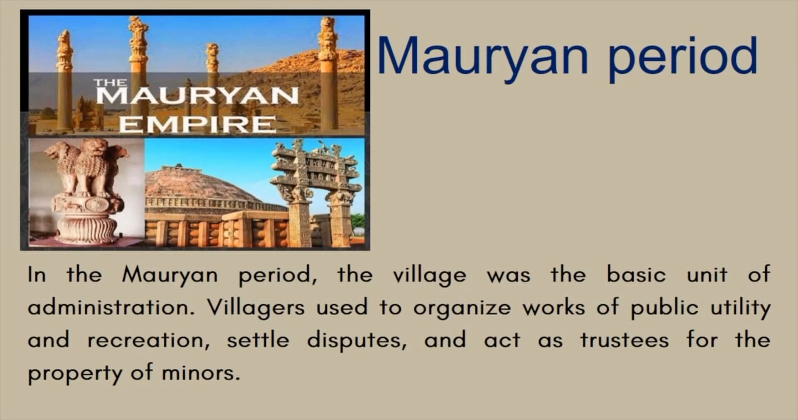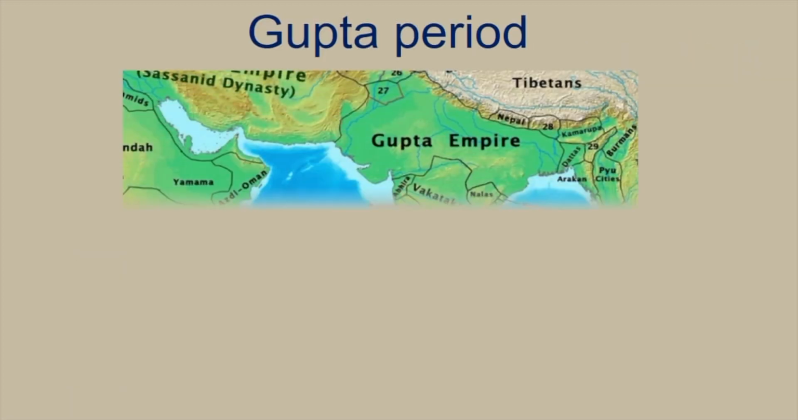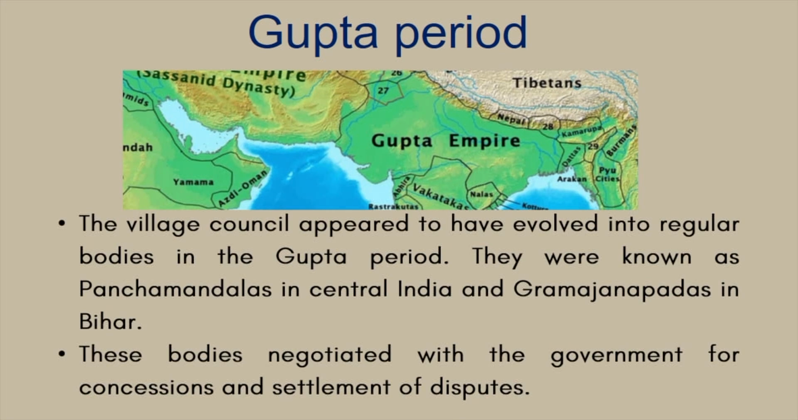Now, if you take the Mauryan period, it saw the village as a basic unit of administration. Villagers used to organize works of public utility and recreation, settle disputes, and act as trustees for the property of the minors. So the Mauryan period, which is also known as the Golden Period, along with the Gupta period, was emanating the governance at the local level.